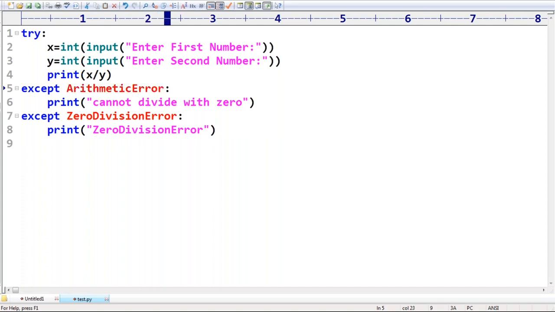Have you remembered? ArithmeticError is the parent and ZeroDivisionError is the child, according to our previous diagram. Can you please tell me, in this case, is it valid or invalid?